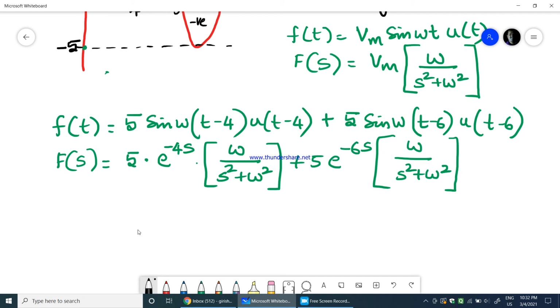Now our job is to find out what omega is. Omega is nothing but 2 pi by T, because we know that omega is 2 pi f. Therefore omega equals 2 pi by T, where T is the time period of the total sine wave.